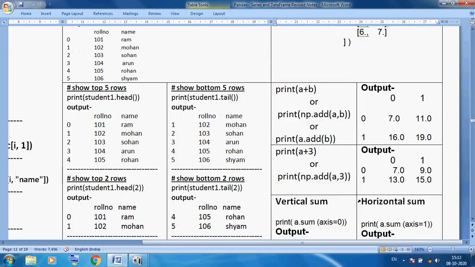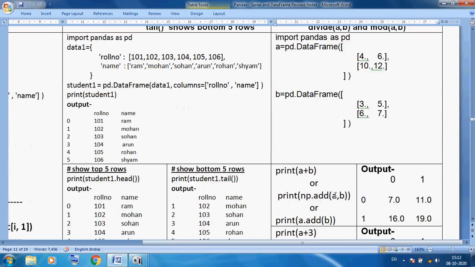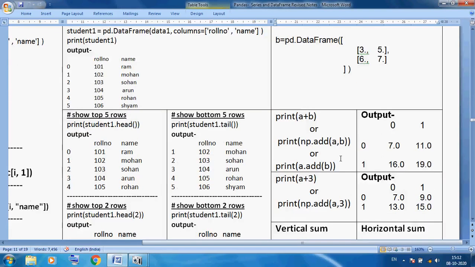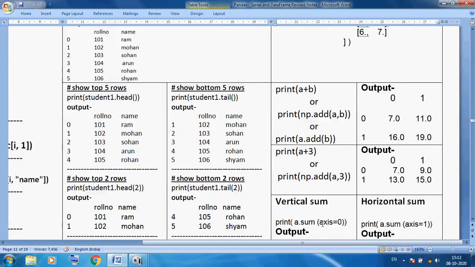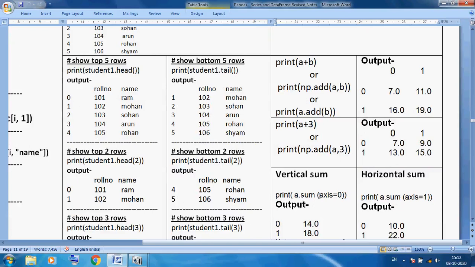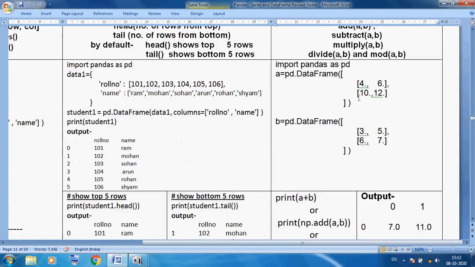Now suppose you want to add 4 and 10, then 6 and 12, performing the sum vertically. Here we can use axis 0. Keep in mind a.sum with axis 0, which means 4 plus 10 and 6 plus 12 vertically.